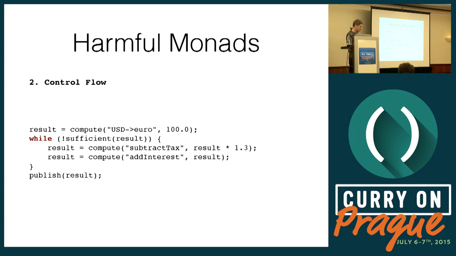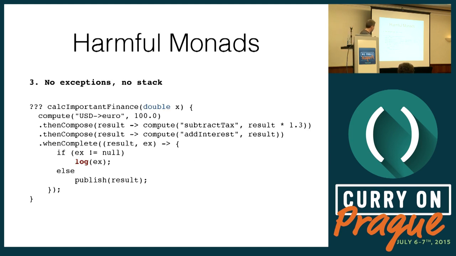Pure functional languages don't have loops, but we do. We can do that. It's very simple. How do we do that in monads? We can't. I mean, we can, but we have to use a monadic library. We have to use recursion and all kinds of stuff that pure functional languages do, but we don't have to. So yeah, we can't use the call stack as we used to, and we can't use control flow the regular way.